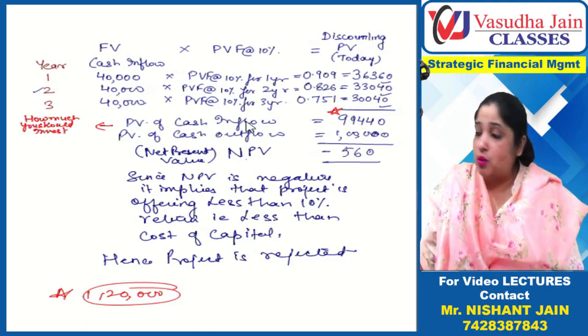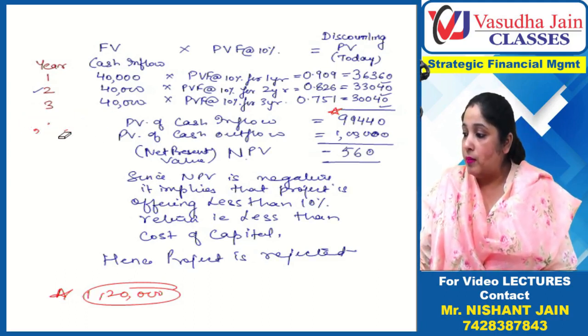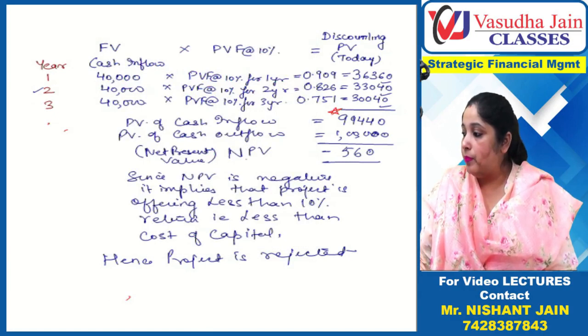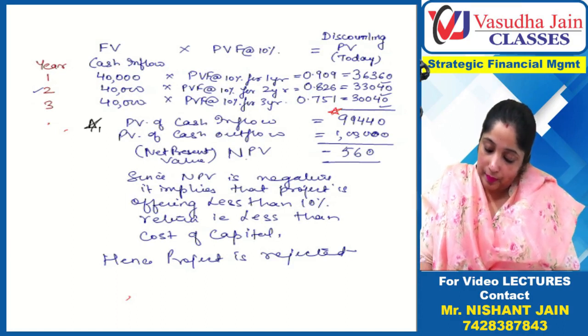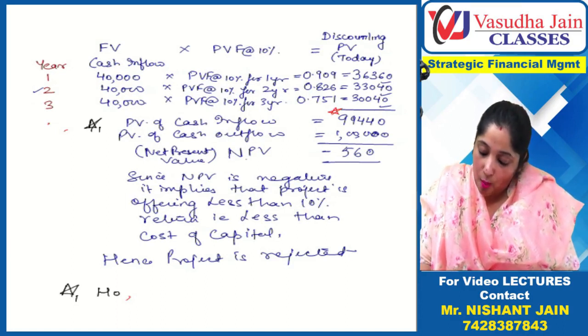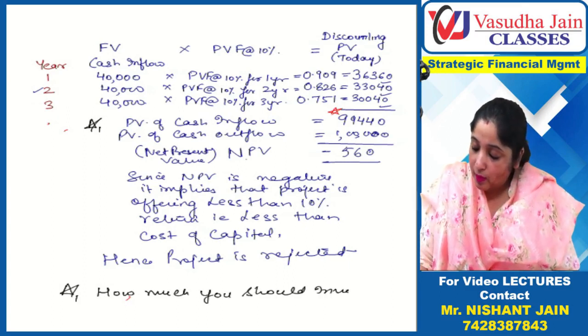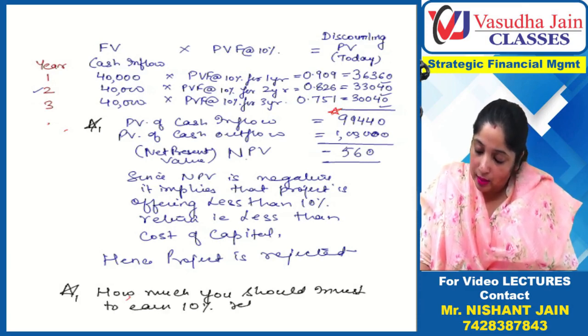How much you should invest to earn 10% return.